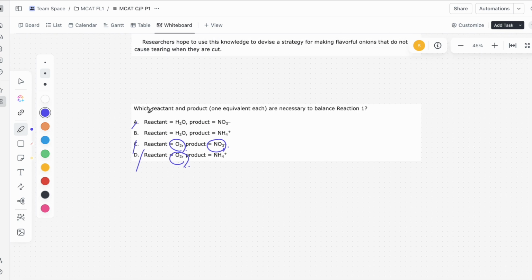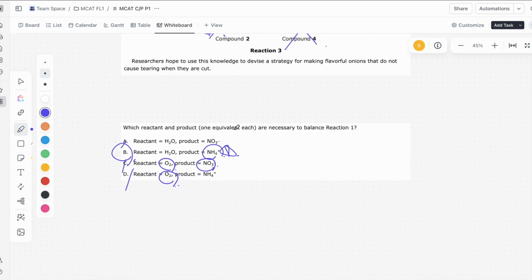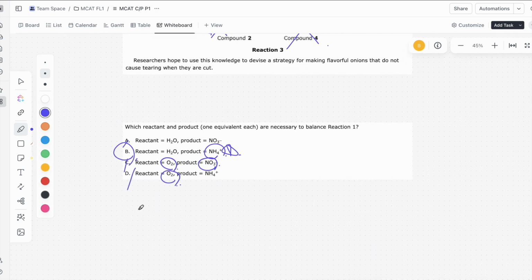Sorry, that's the next question down there. So that leaves us with B, 1 oxygen on the left and 1 nitrogen on the right. So this is kind of a shortcut way. I didn't go over any of the other elements. I didn't exactly count, for example, the number of hydrogens. But if you do have the time, go ahead and do that. However, notice how just through eliminating the other answer choices, we can immediately whittle the answer down to the correct answer, which is B. But again, do check your answers if you do have the time. This is just a quick and fast way to do this.